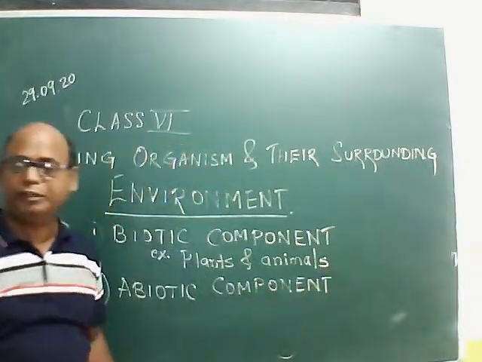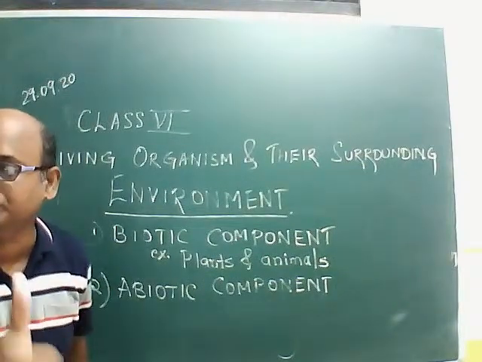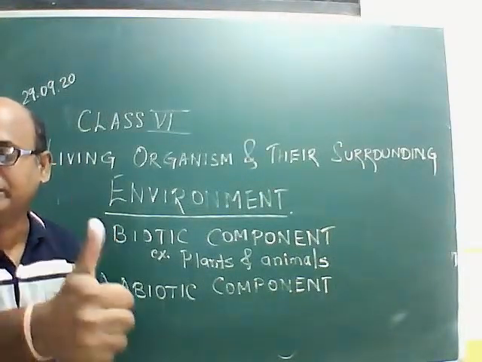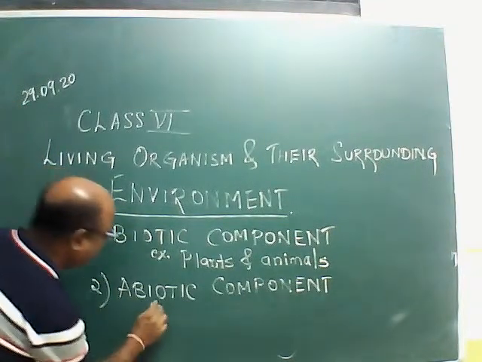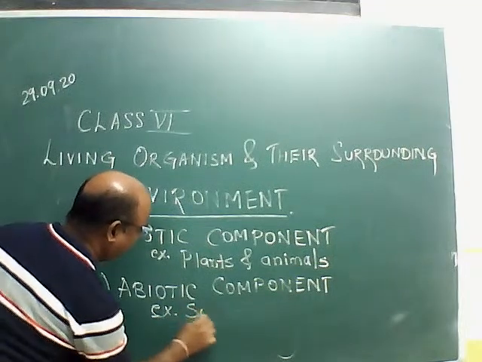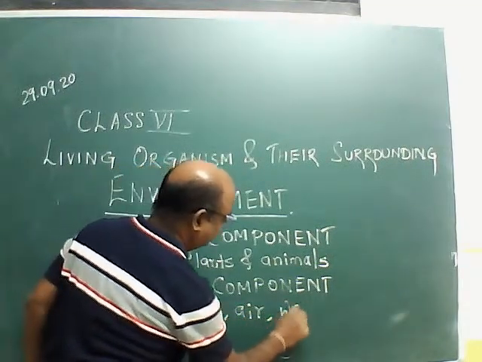What are the abiotic components? Example you can write soil, water, air. Yes, very good. Ishan gave very correct answer. Keep it up, beta. Very nice. Okay. Example soil, air, water.